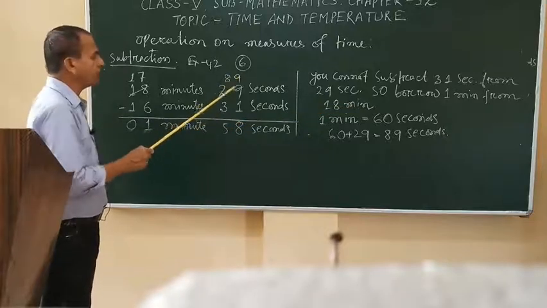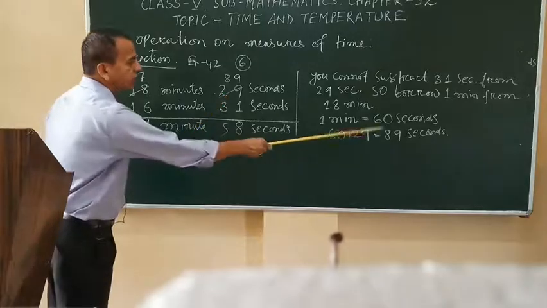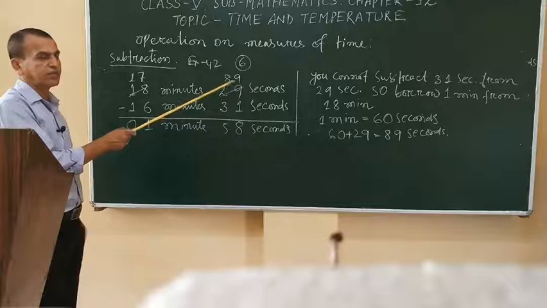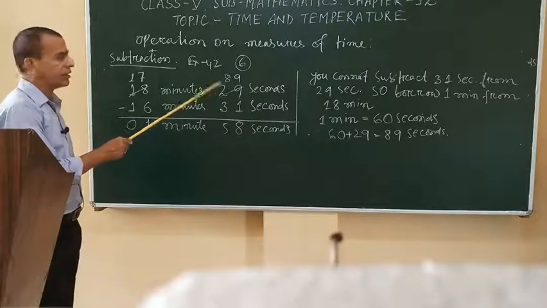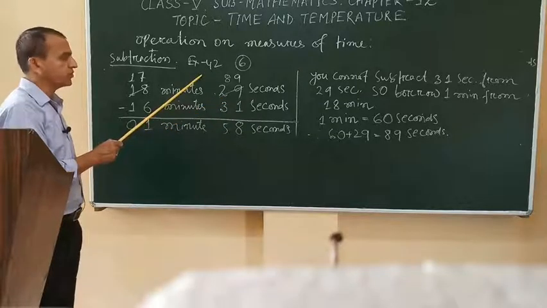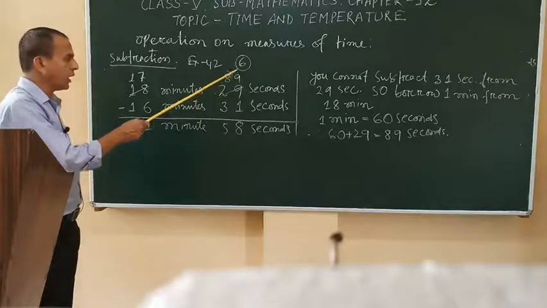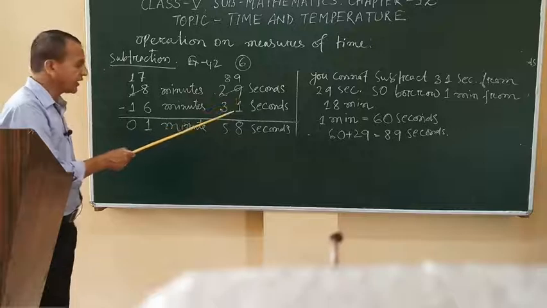When the 1 minute reaches here, it becomes 60 seconds. And 60 plus 29 is equal to 89 seconds. Now subtract 31 from 89 seconds.